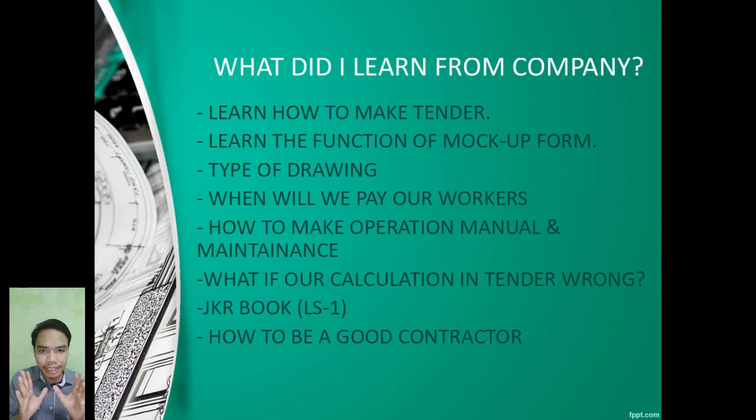So the tender drawing is the first drawing that we get, and then if we want to propose a new drawing, we edit the drawing and then we ask the JKR whether this drawing is available or not. I mean, whether this drawing can be changed or not. So the changed drawing we call the as-built drawing.